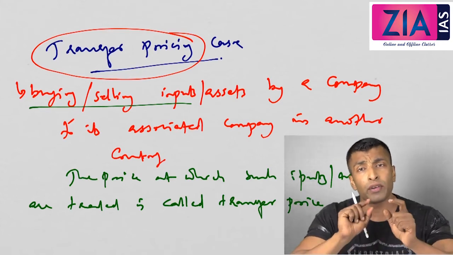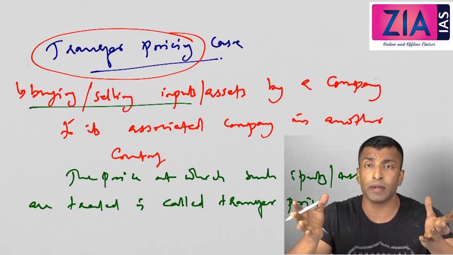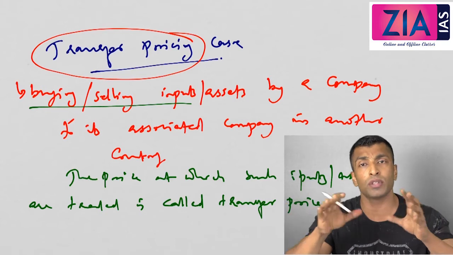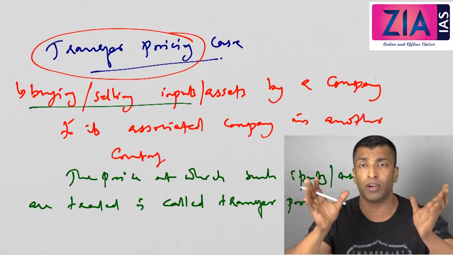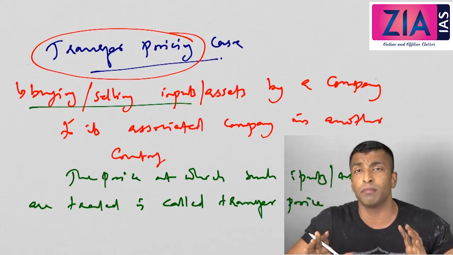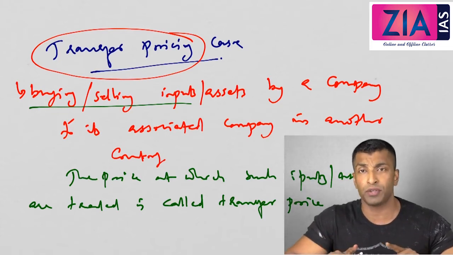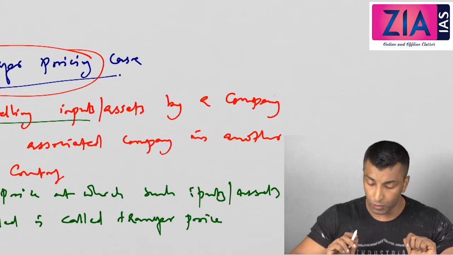And this will happen only between associated companies. Do you think it will happen between different companies? It won't, because company A may sell something to company B, and they will only try to show the actual amount. Otherwise, there will be tax liability and burden between the two companies. So transfer mispricing won't happen much in the case of different companies. It will happen only between associated companies. Now, one more concept.